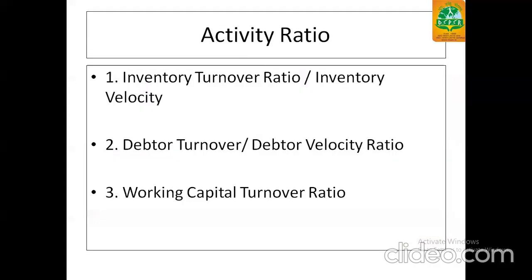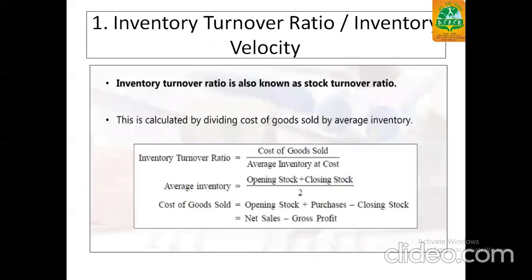Next, third portion was activity ratio. It is again bifurcated into inventory turnover ratio or inventory velocity, second is debtor turnover ratio or debtor velocity ratio, and third is working capital turnover ratio. First is inventory turnover ratio.